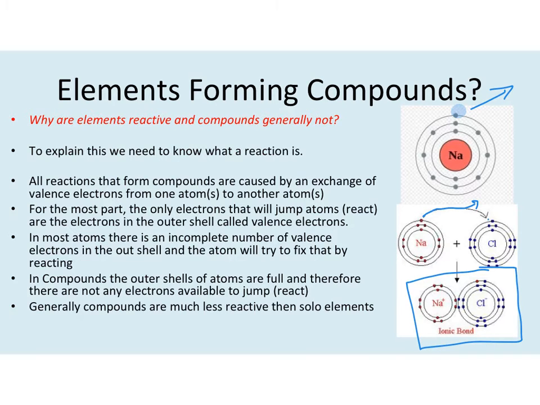So in most atoms, there's an incomplete number of valence electrons in the outer shell, kind of like sodium, and that atom will try and fix that by reacting. In compounds, the outer shells of atoms are full, and therefore there are not any electrons available to jump. When we get down here, both shells are full, and the valence electrons will not jump anymore because they're happy. So generally, compounds are way less reactive than solo elements.